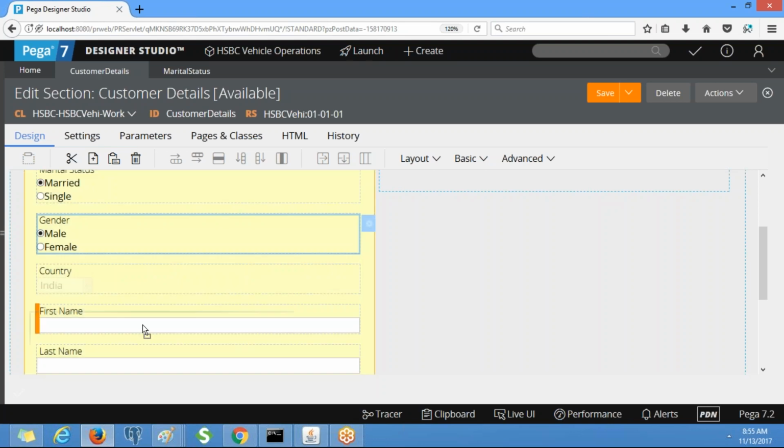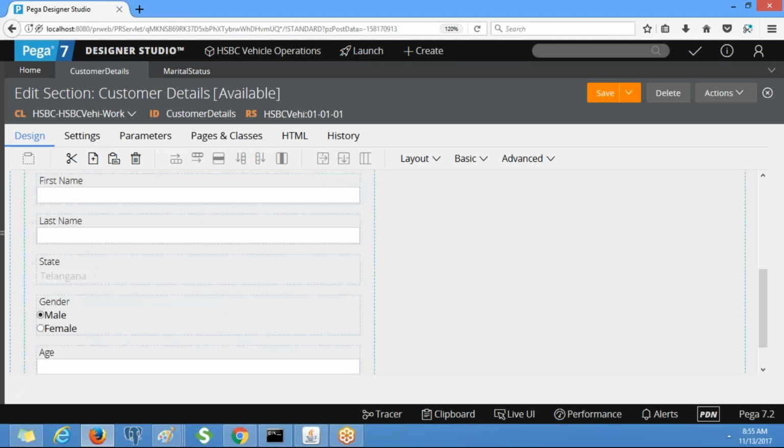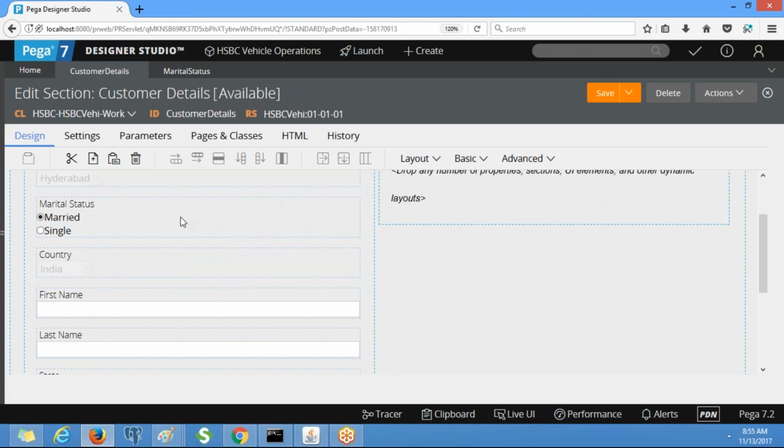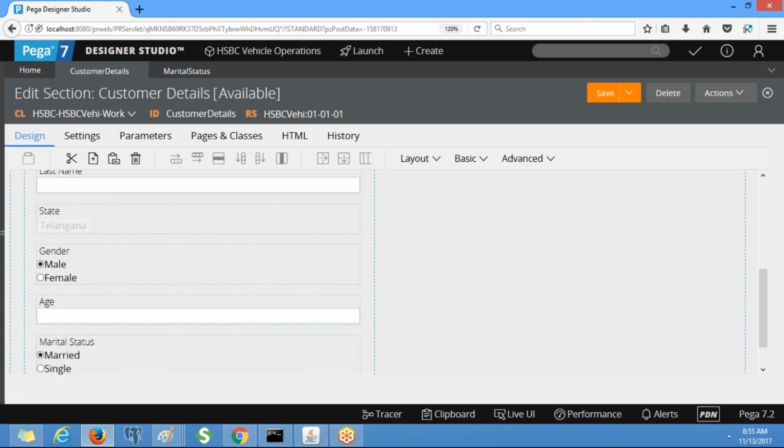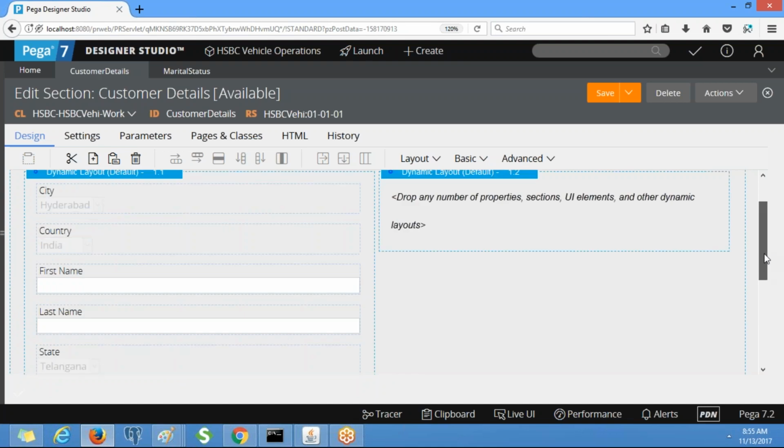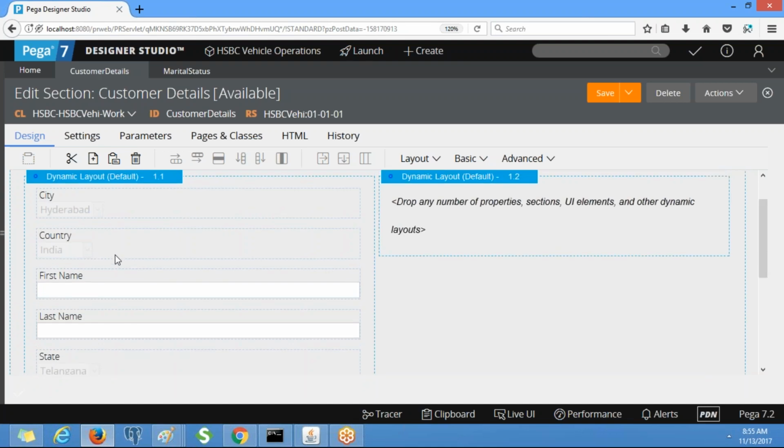You take this, drag below age. Take marital status, country.